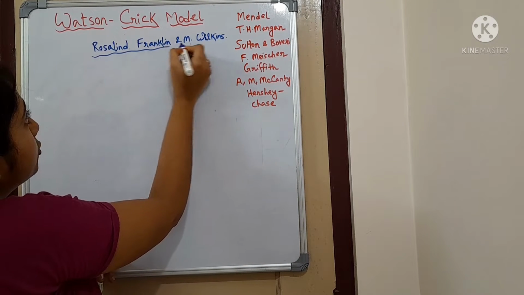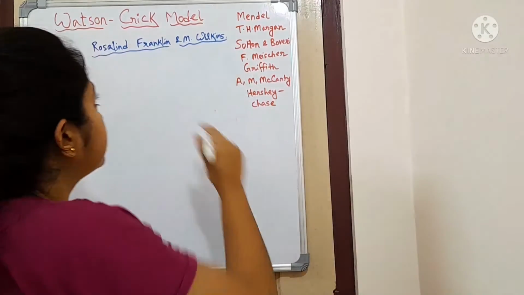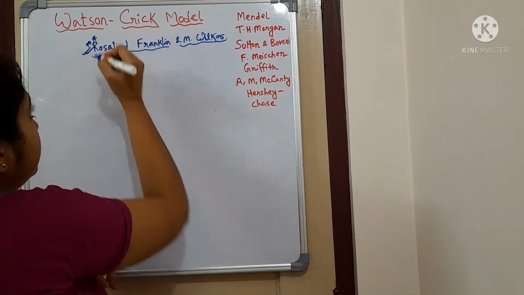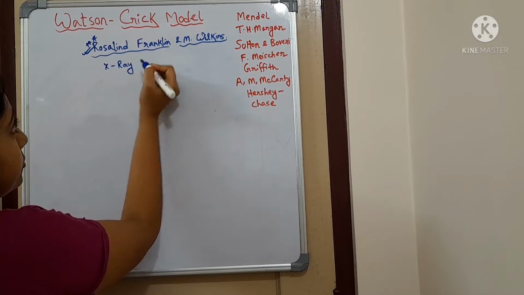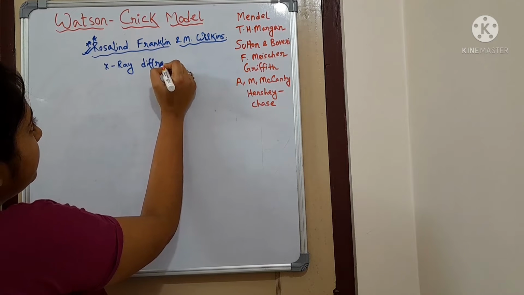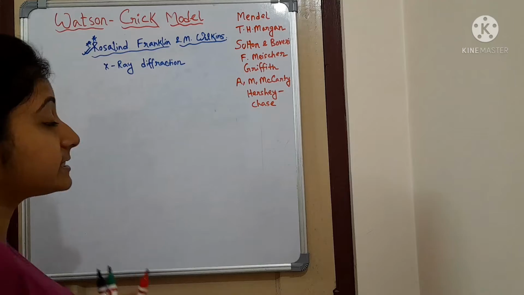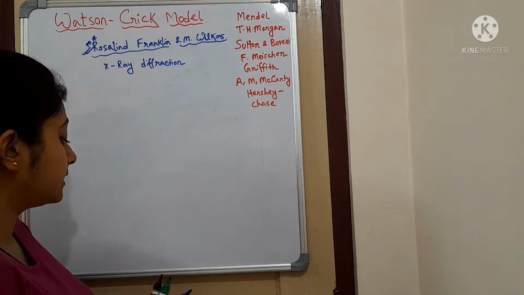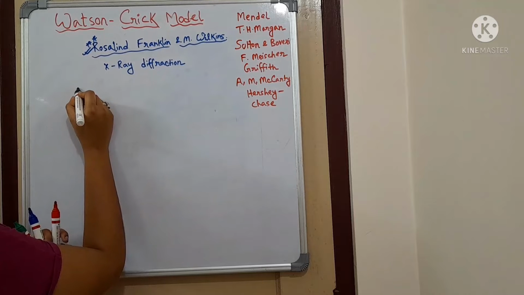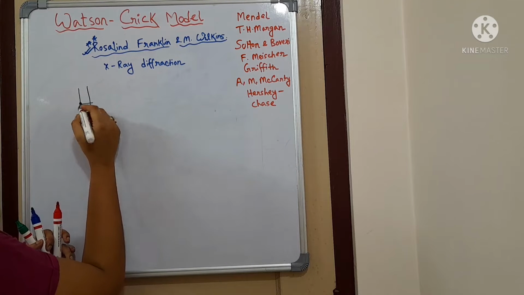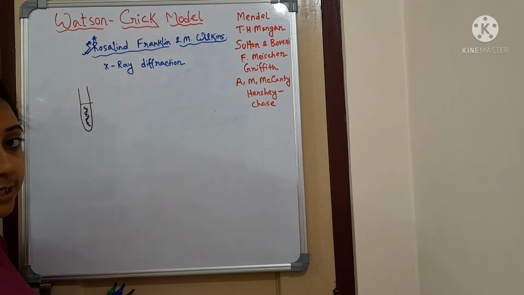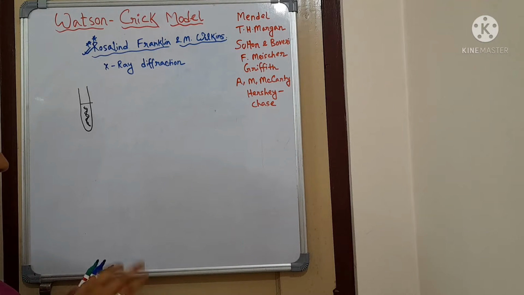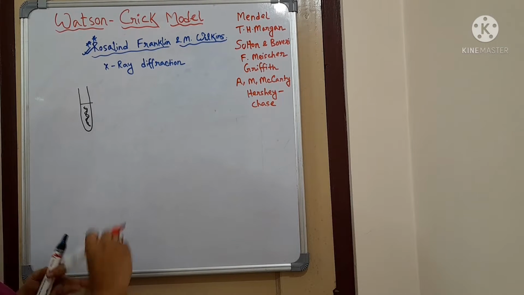Rosalind Franklin and Maurice Wilkins were the people who actually did one experiment. Basically, Rosalind Franklin did one experiment, which in today's world is known as the X-ray crystallography technique, or X-ray diffraction technology. If you see here, she took the DNA strand in a test tube. She didn't know what the structure was, whether it was round or square. That was unknown to everybody.